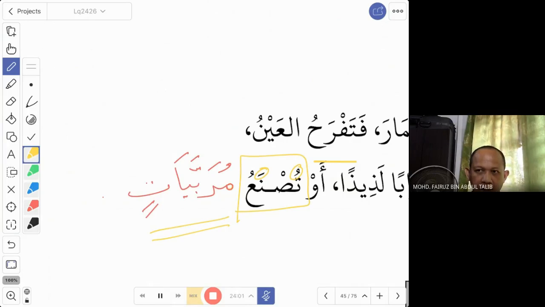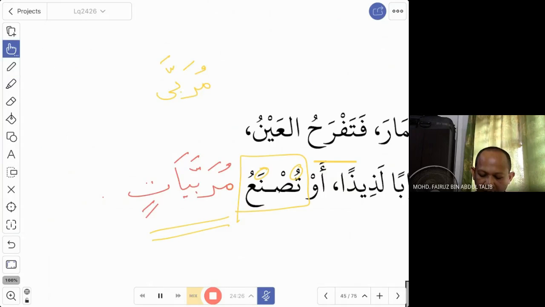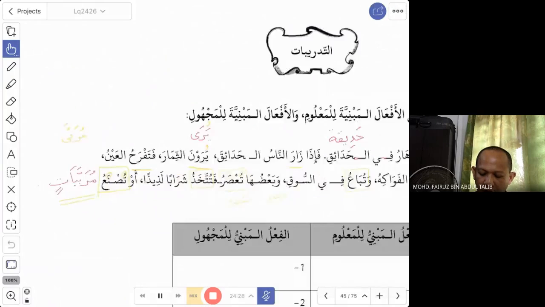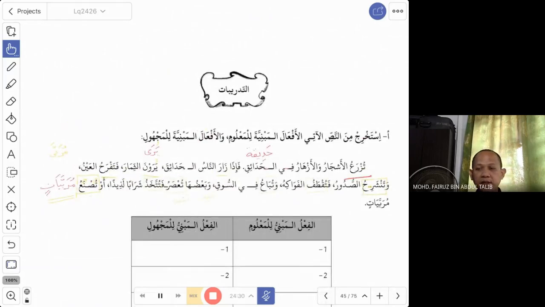Murabbayat bermakna apa tu? Jam that you eat with your bread, like strawberry jam and so on. So that is the word murabba. This is the jama' for the word murabba. The same word as in murabbi, but the difference is murabbi is the teacher, murabba is jam. So if you read it wrong, it means something else. So tusna'u murabbayat, another mabni li al-majhul. This is what you will see when we read text. Sometimes it is mabni lil ma'lum, sometimes it is mabni lil majhul.